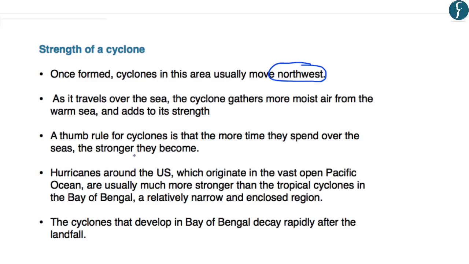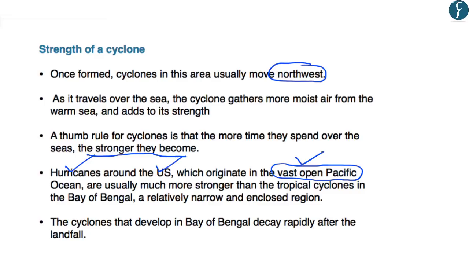Now if a cyclone spends more time on the sea, it becomes stronger. However, if it spends less time on the sea, it will not be that strong. That is the reason why the hurricanes which develop around the US originate in the vast open Pacific Ocean. That is why they spend more time on the ocean or the sea, and they are much stronger compared to the tropical cyclones.